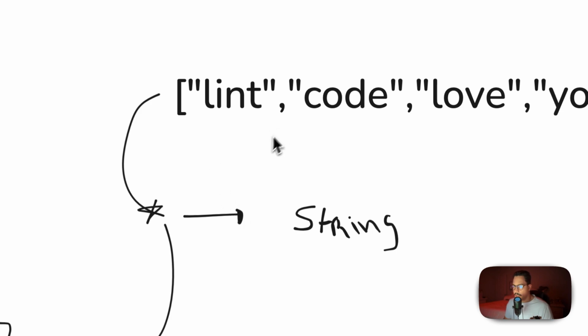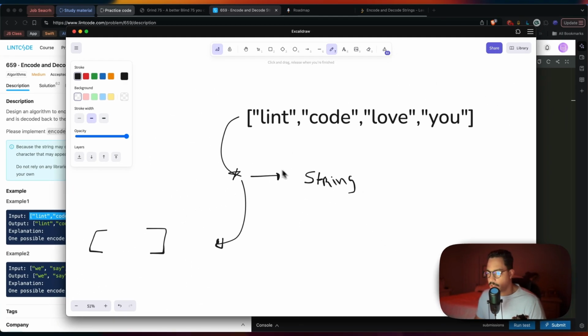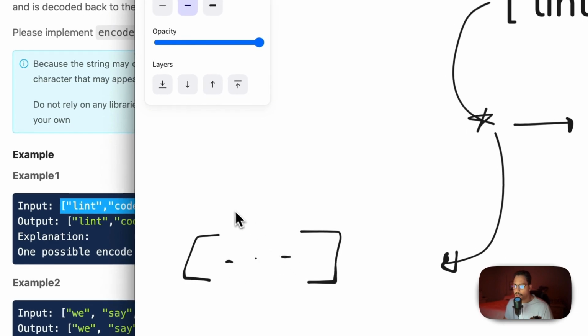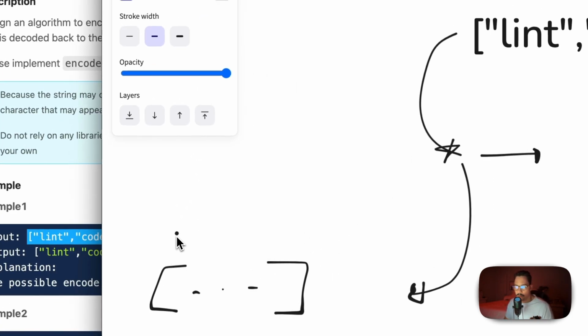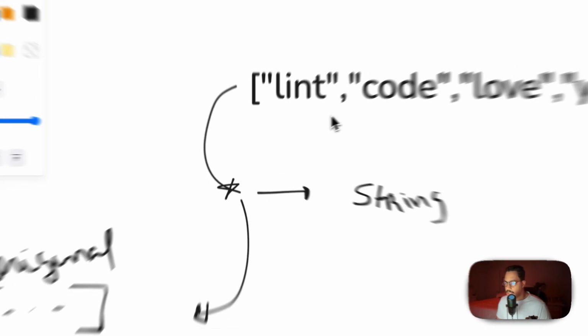So we get an array of strings, we convert it into one string, and then we send it back as the original one, right?